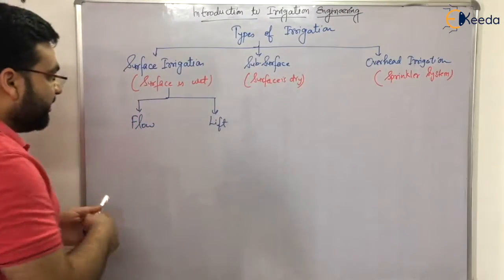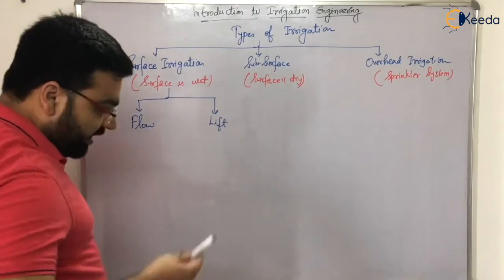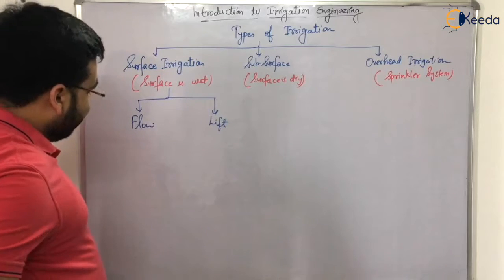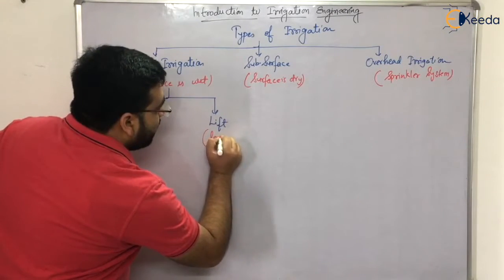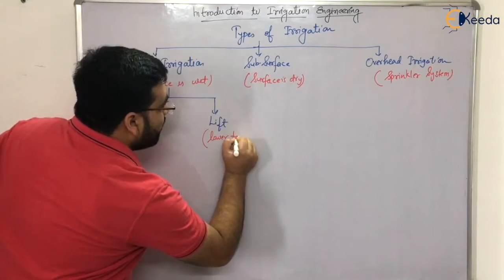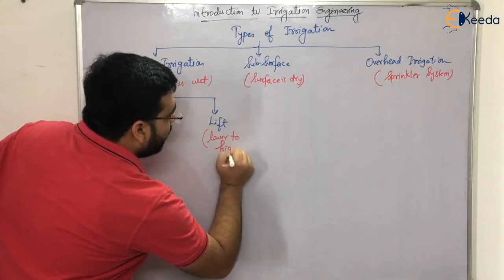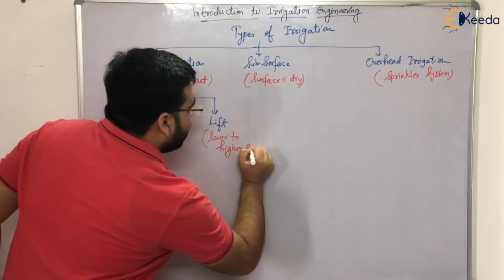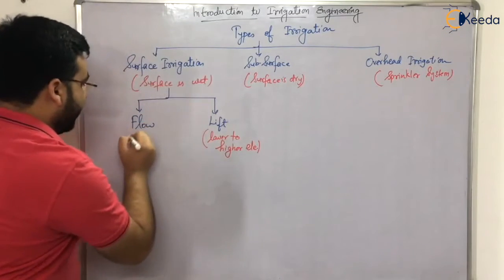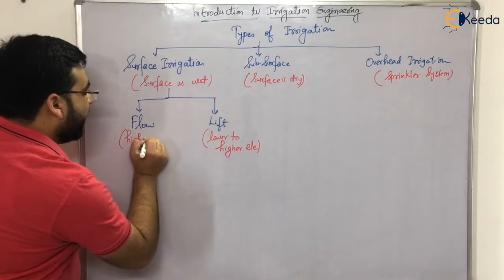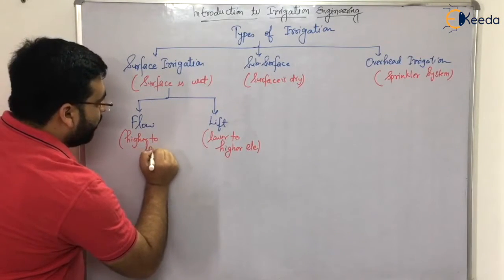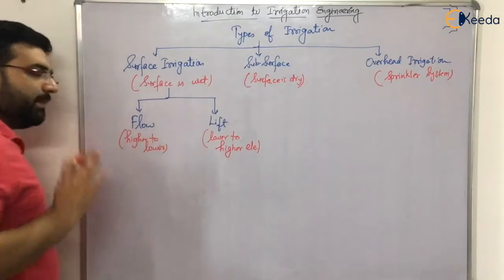In bracket I am writing this to make you understand: lift irrigation is lower to higher elevation, and here it is the opposite, higher to lower elevation. Simple, right?